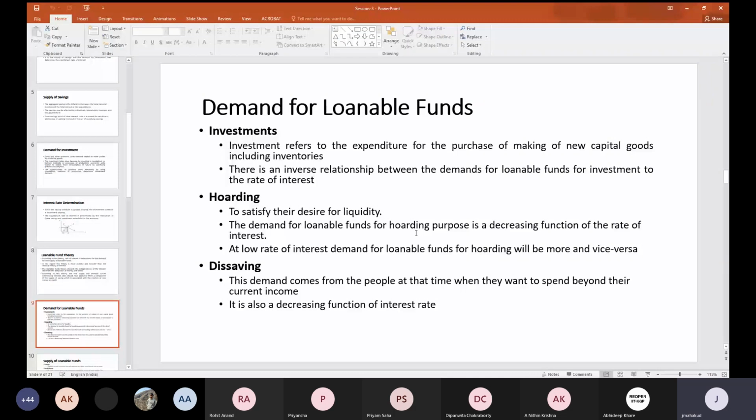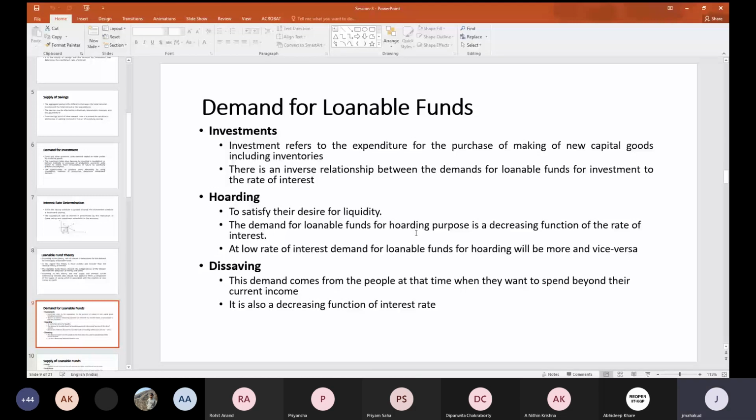And we know that there is an inverse relationship between the demand for loanable funds and the rate of interest. If the demand for loanable funds is increasing, the rate of interest is declining, and if the interest rate is increasing, then the demand for loanable funds is declining.